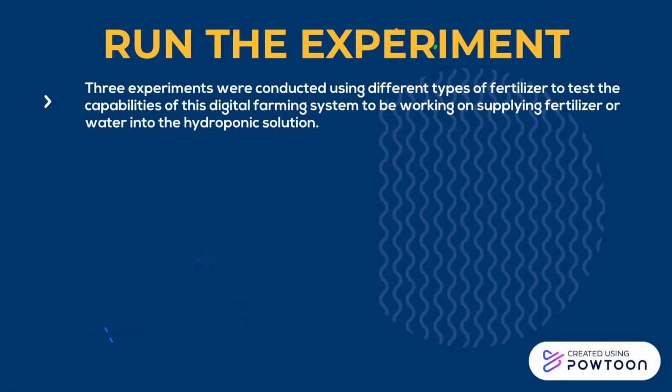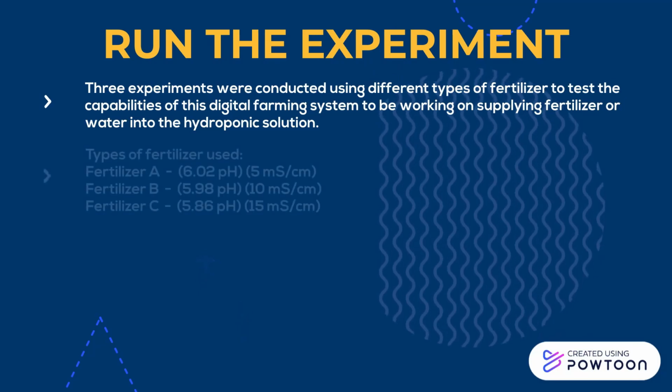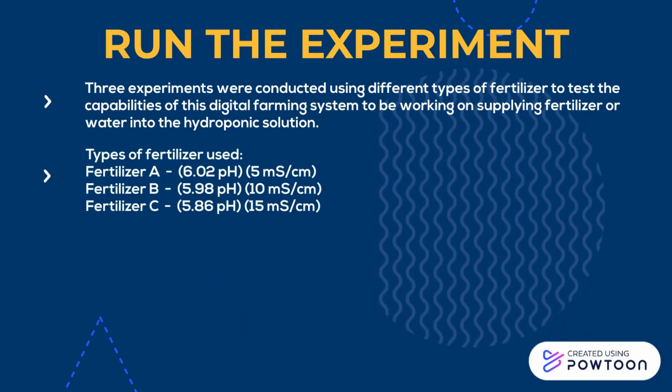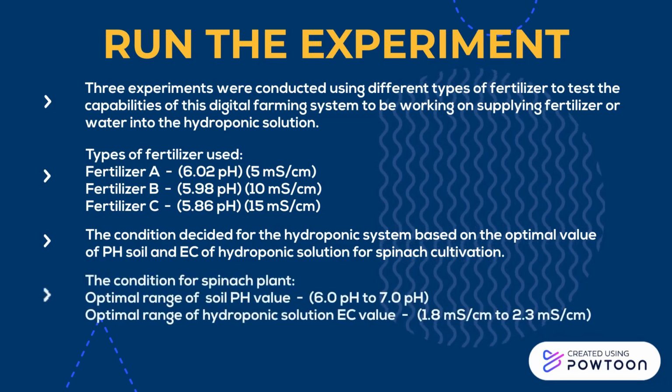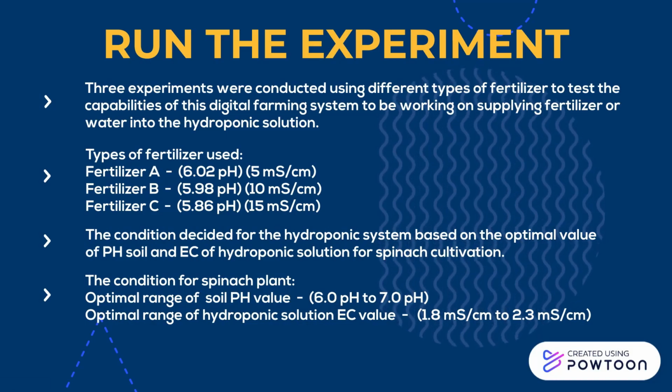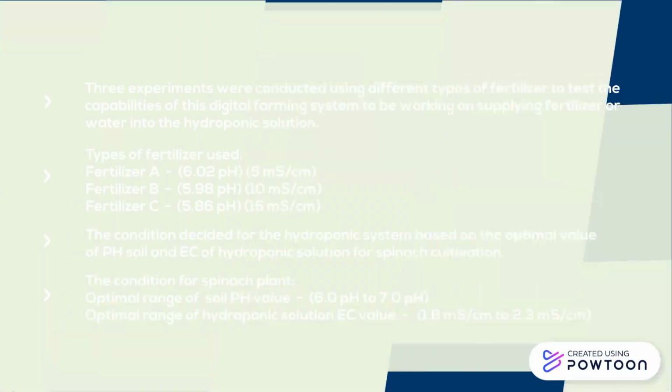3 experiments were conducted using fertilizer with different pH value and salt concentration to test the capabilities of this digital farming system. The working of the system is based on the optimal value of pH soil and EC of hydroponic solution for spinach cultivation. Optimal range of soil pH value is between 6.0 to 7.0 pH and optimal range of hydroponic solution EC value is between 1.8 to 2.3 millisiemens per centimeter.